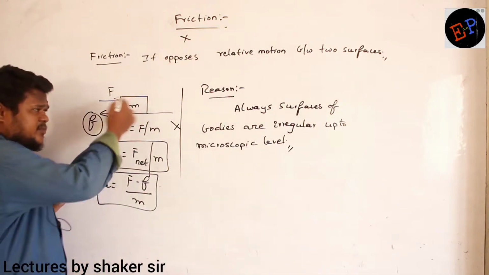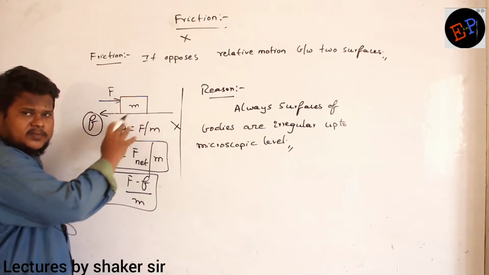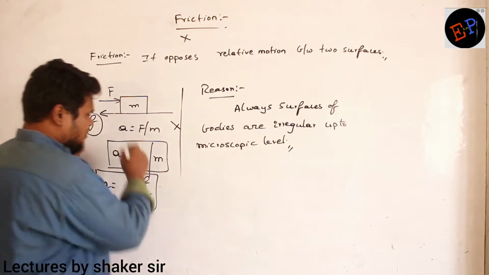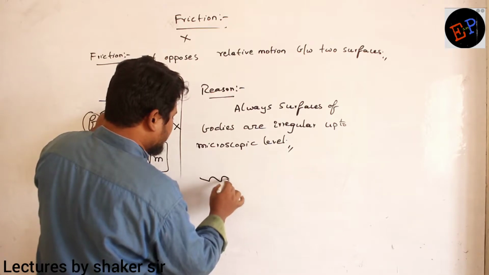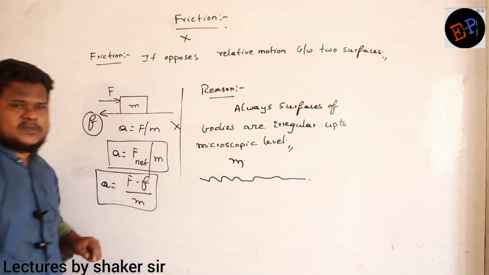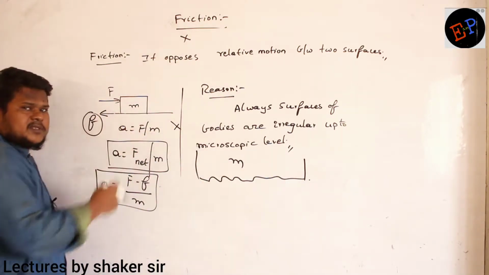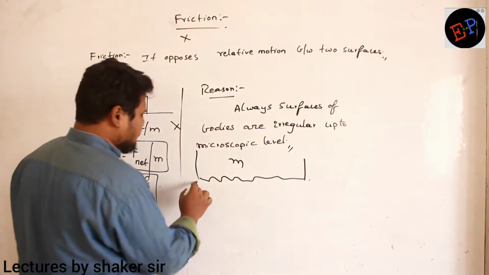So for example, the same two bodies, if I observe them under a microscope, are you able to understand? Same bodies if I observe under a microscope, then the bottom surface of this mass m will be somewhat like this. So this is a body of mass m. Are you able to understand? Similarly, if I observe the ground with the help of a microscope, then the ground also will be somewhat like this.